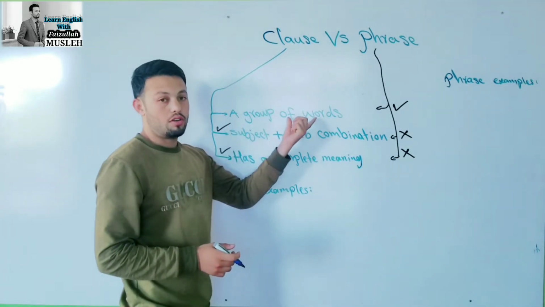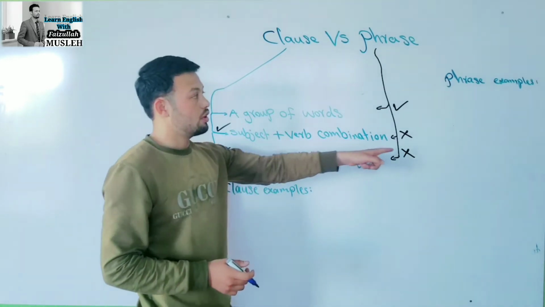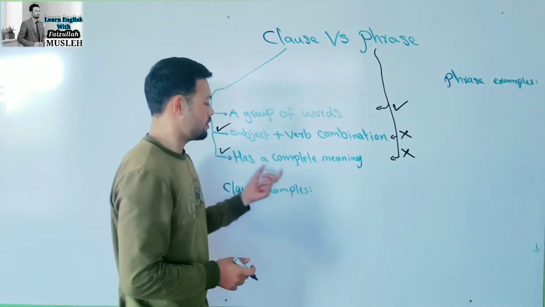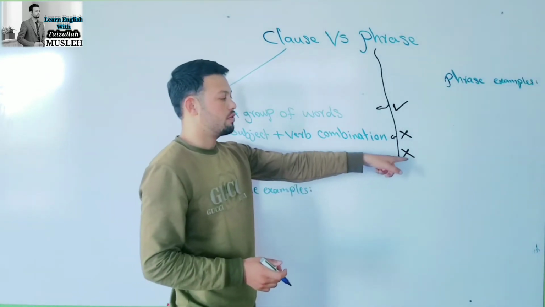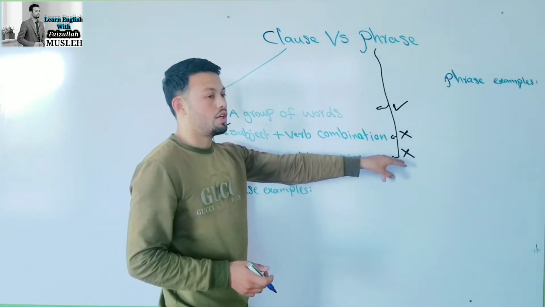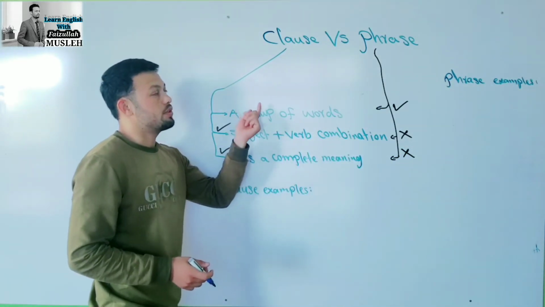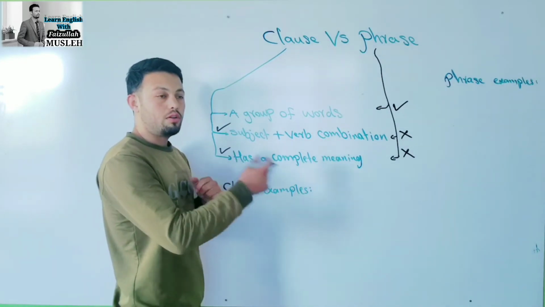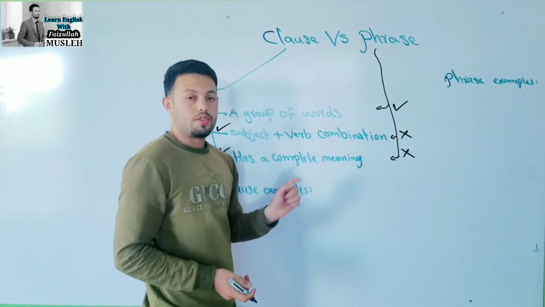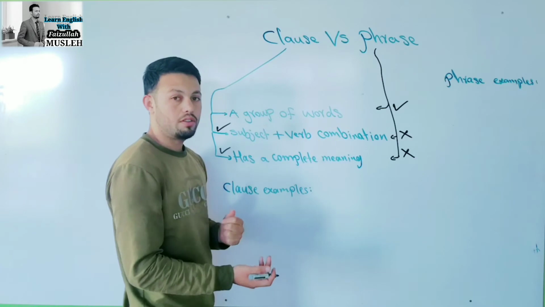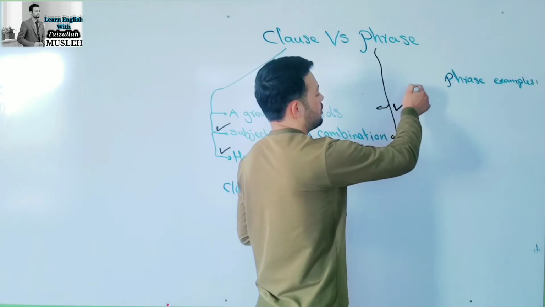Both of them are group of words. Clause has subject-verb combination, but phrase does not have subject-verb combination. Clause can have a complete meaning alone, but no type of phrase can have a complete meaning. But when it comes to clause, independent clauses always have complete meaning. And one thing about phrase, if it is used in a sentence, it has a complete meaning, but if you use it alone, it has no complete meaning. So let's clarify them with more examples.